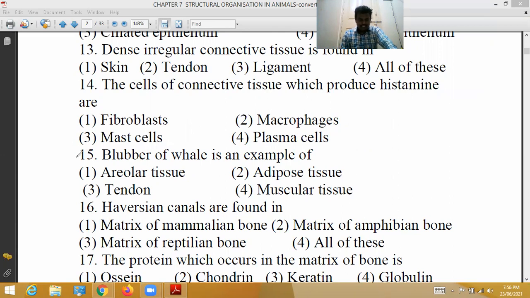Next, 15th question. Blubber of whale is an example of what? So blubber means what? It is a fatty tissue. Fat tissue of whale is an example of adipose tissue. Direct question it is.